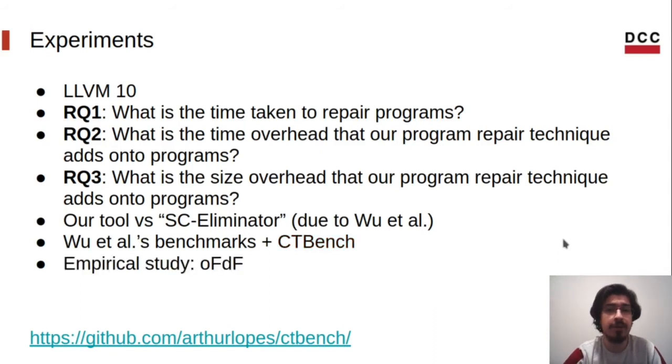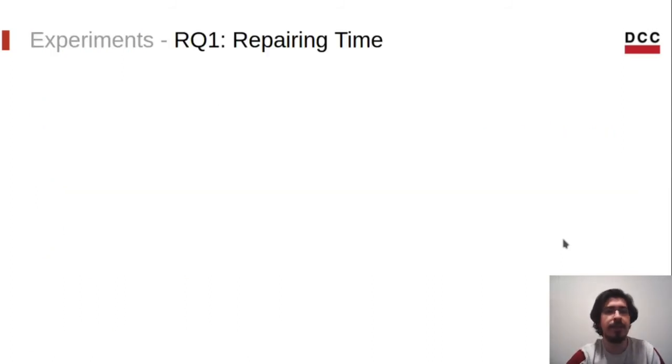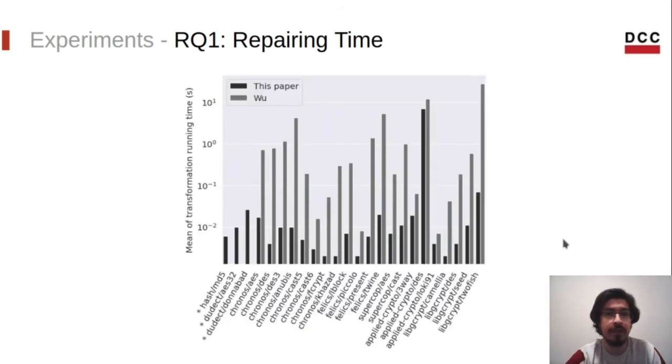We have also used OFDF, that function that I introduced in the beginning of the presentation, to conduct an empirical restudy, considering arrays of different sizes. Let's start with the first research question about the repairing time. SC Eliminator did not work for the first 3 benchmarks. In general, we can see that our tool took much less time than SC Eliminator.